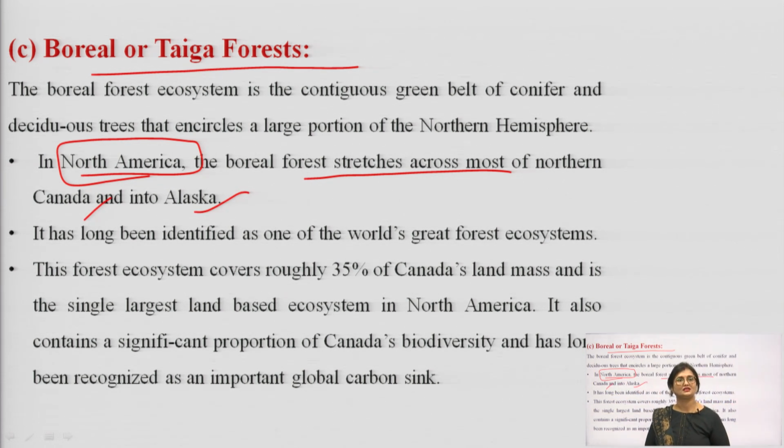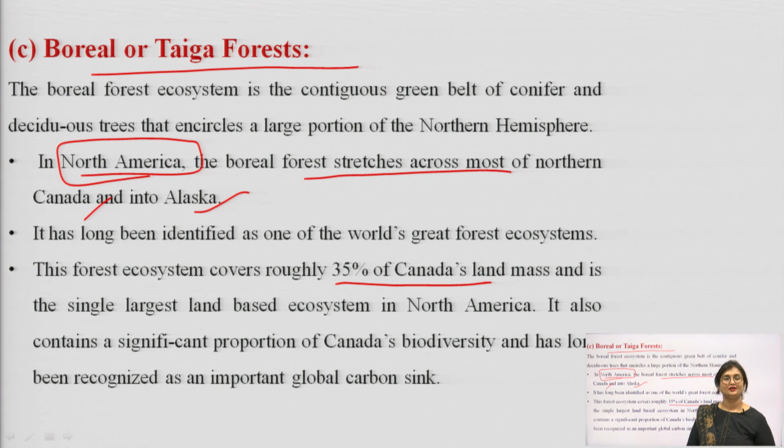This forest has long been identified as one of the world's greatest forest ecosystems. The forest ecosystem roughly covers 35% of Canada's land. So, taiga forests make up 35% of Canada's land mass and is the single largest land-based ecosystem in North America. It is the largest land-based ecosystem in the North American continent.